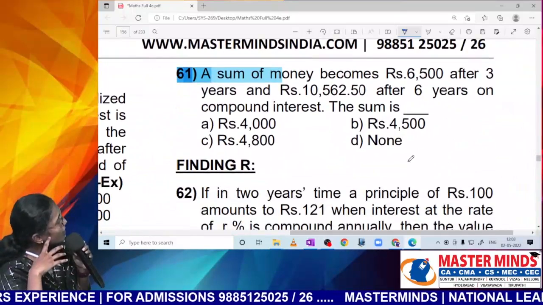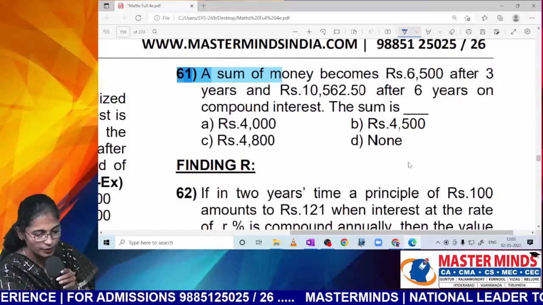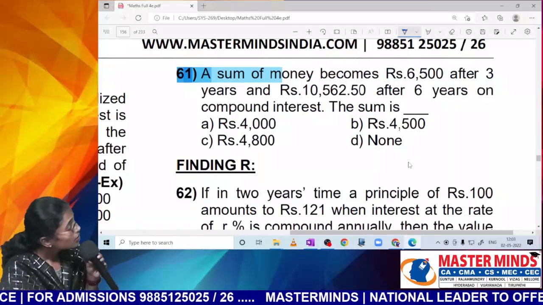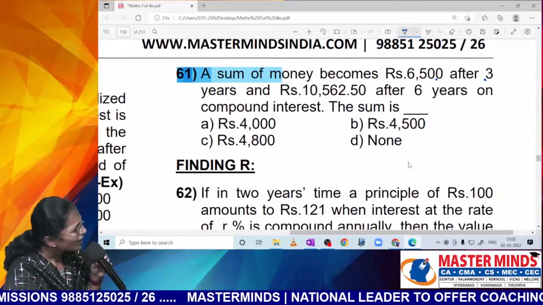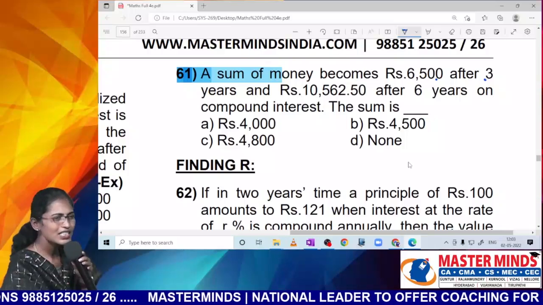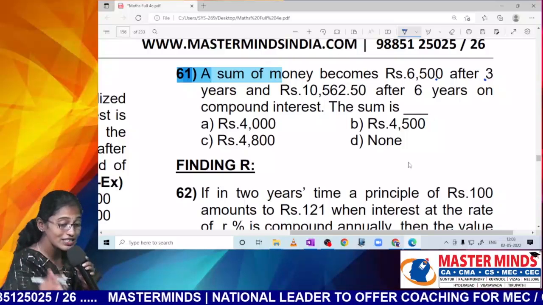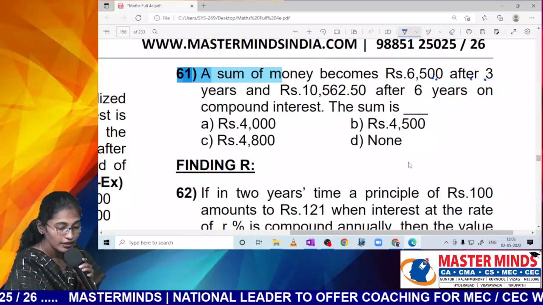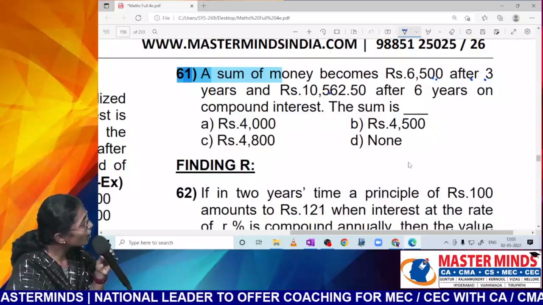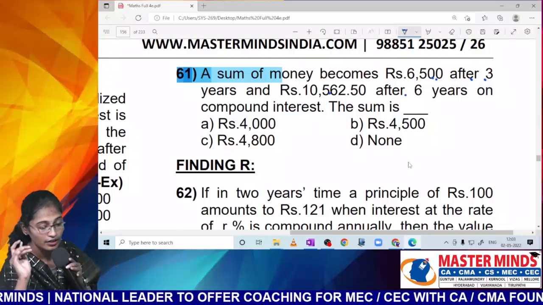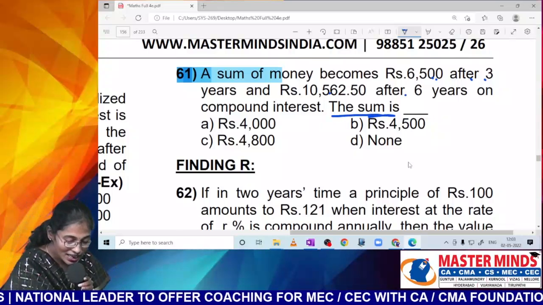Read out 61, Nana. Everybody please read it out. A sum of money becomes 6,500 after a certain number of years, and 10,562.5 after how many years? Compound interest. Then he is asking us to calculate the sum.